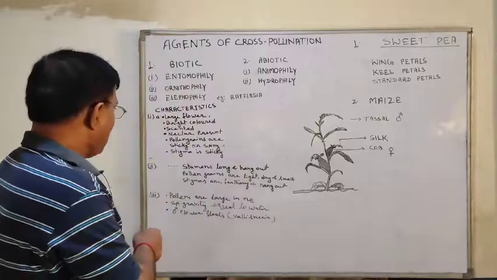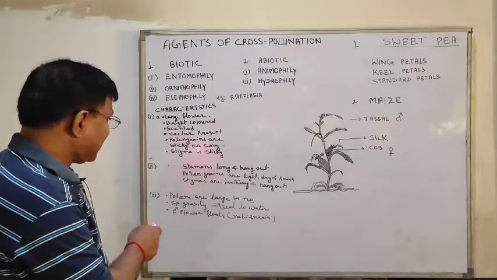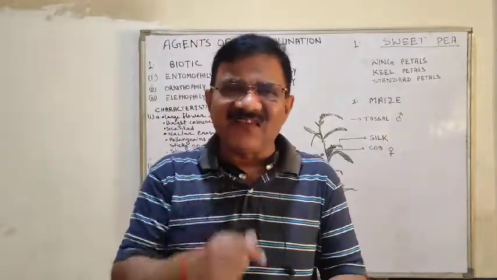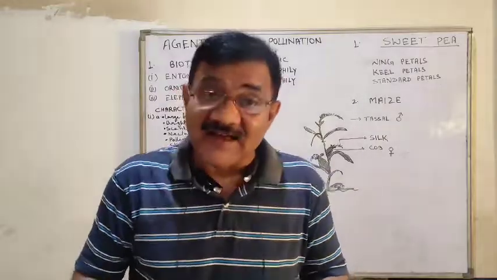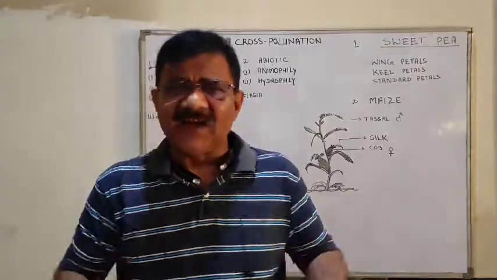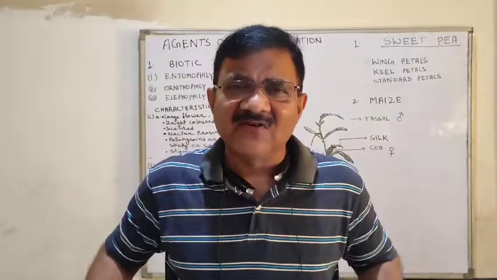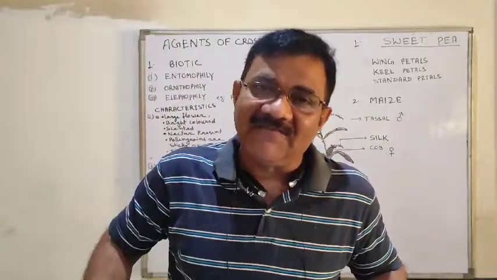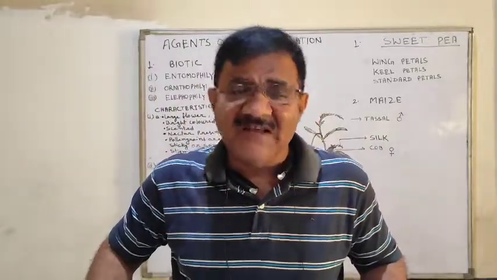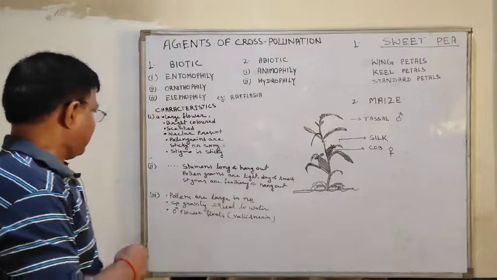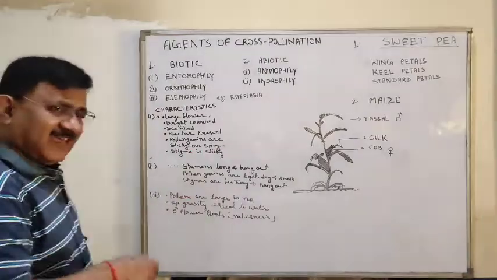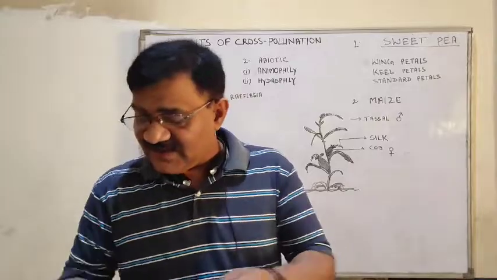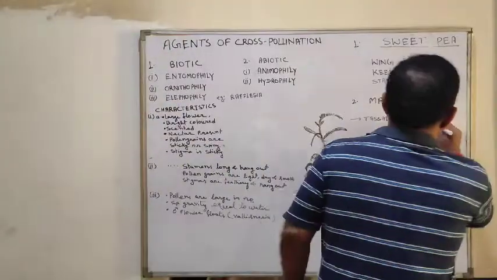Next thing, pollen grains are sticky or spiny. The pollen grains, the male part, are sticky or spiny so that they can stick to the wings or the legs of the insect and be carried to the female flower so that pollination may take place. Next, the stigma is sticky. As I have told you, the stigma is the female part, this part.